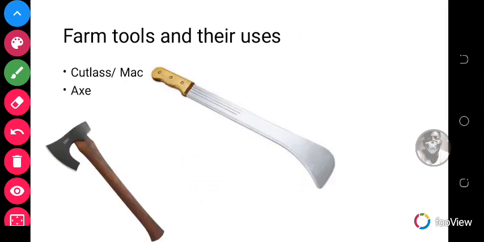So lastly, the farm tools that we'll be looking at are cutlass and machete, or matchet as some may call it, and then the axe. So the cutlass is used for weeding, for cutting down small trees, for planting seeds, for harvesting some crops, for example plantain, and the axe is used for cutting down trees.